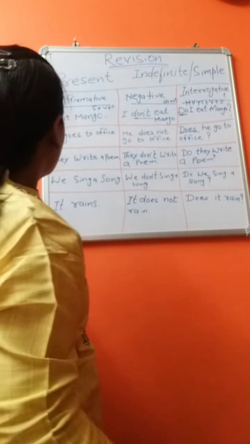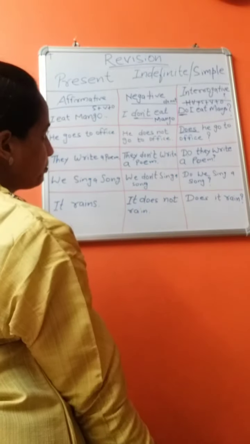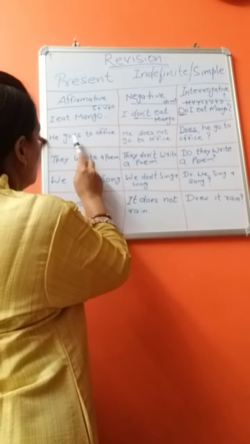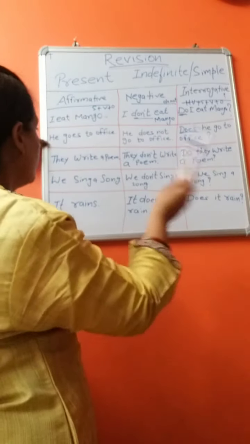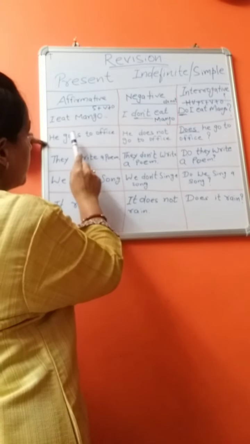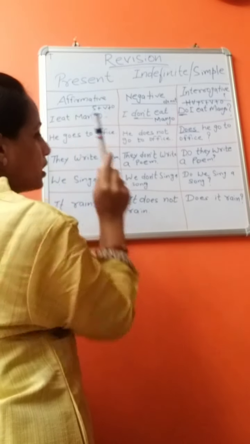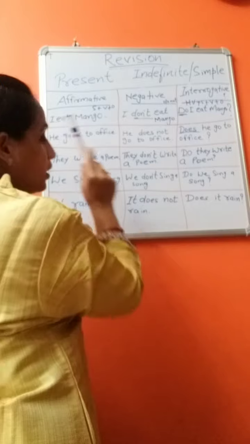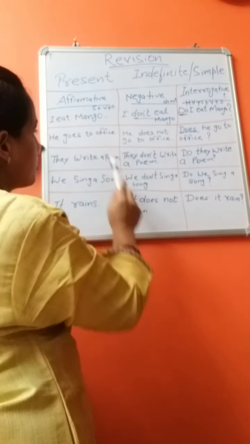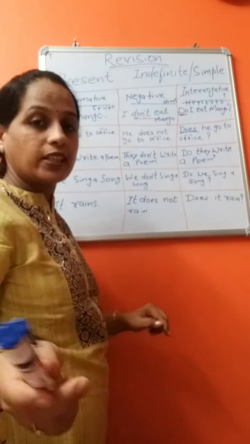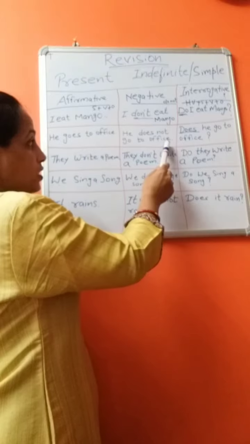Second example I have: he goes to office. He is the third person singular number. We use s or es with the verb. With the first form of the verb we use s or es when the subject is third person singular number. He goes to office. And in negative sentence, he does not go to office.